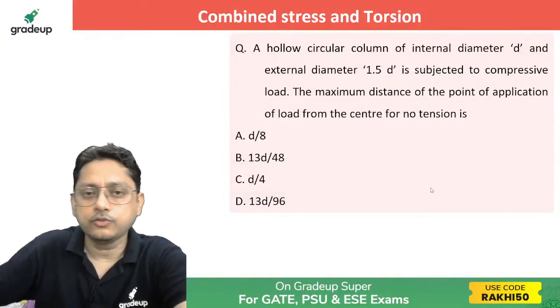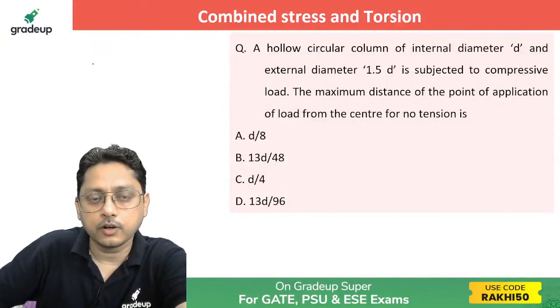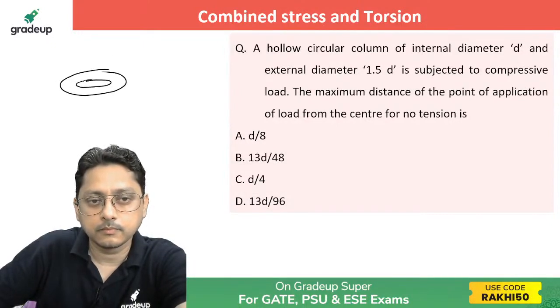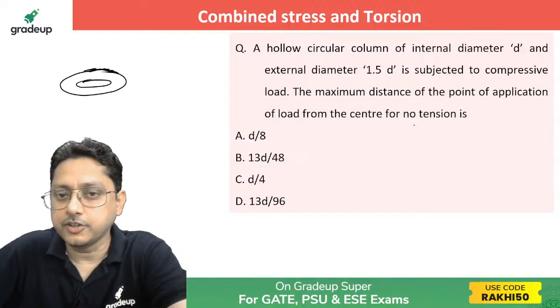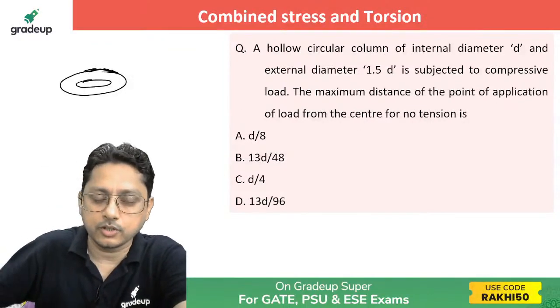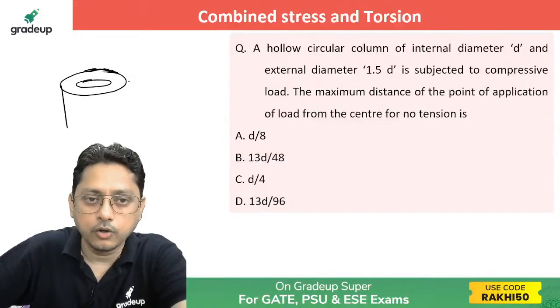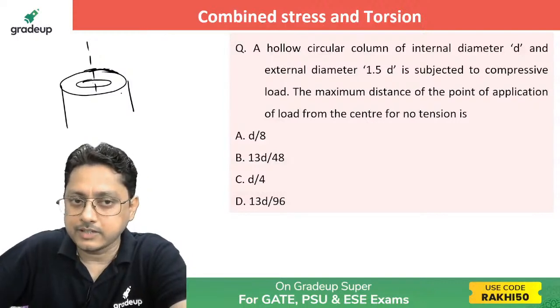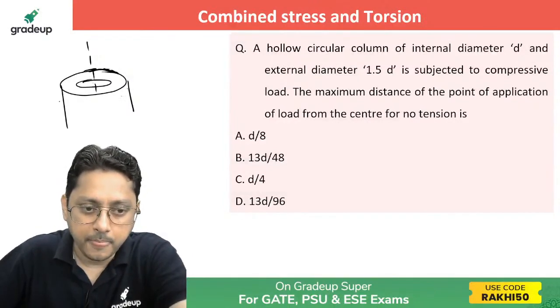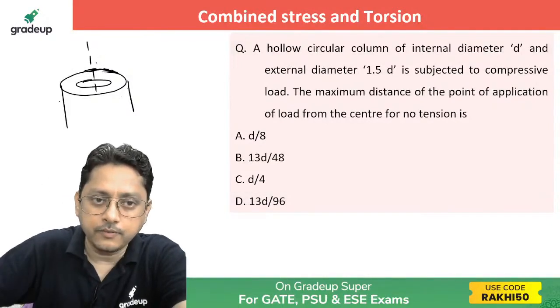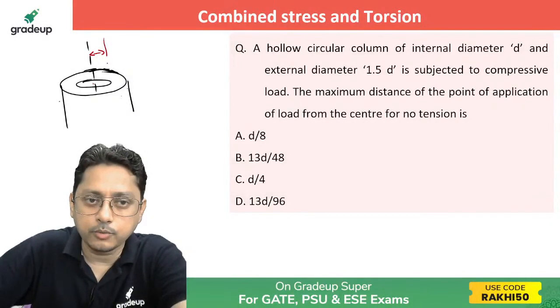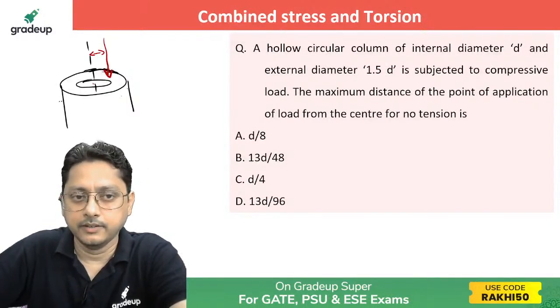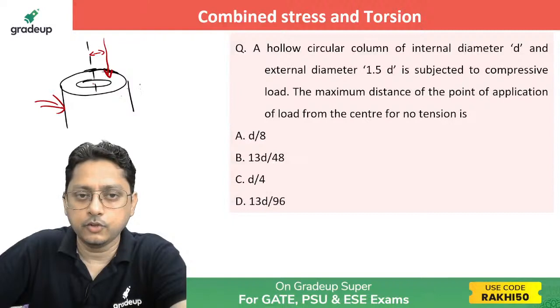So now, the hollow circular column. He's asking where I should apply the load, that's the eccentricity he's asking, right? The maximum distance of the point of application of the load. If this is your hollow circular column and you apply the load at the center, you are not going to produce any tension in any fiber. But if you shift the load by some amount, it is going to produce tension in this zone. In this fiber it will be compression only.